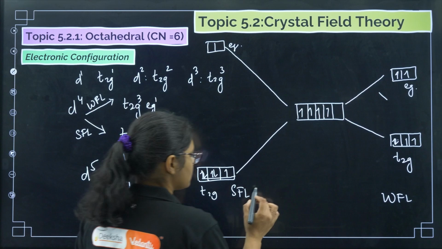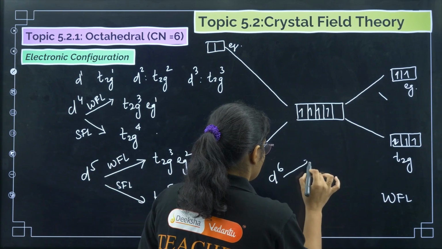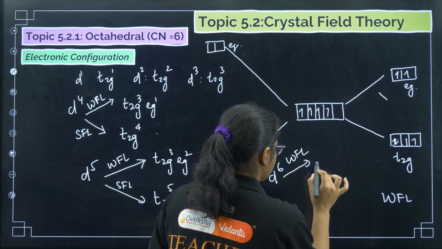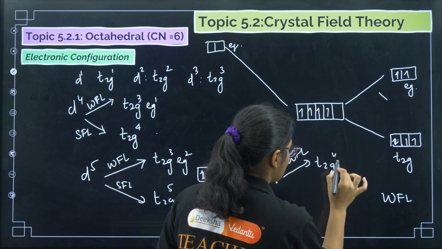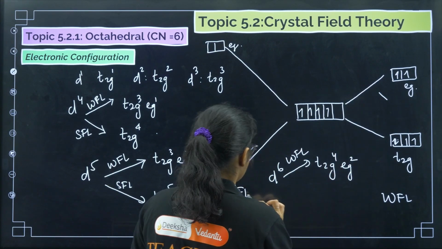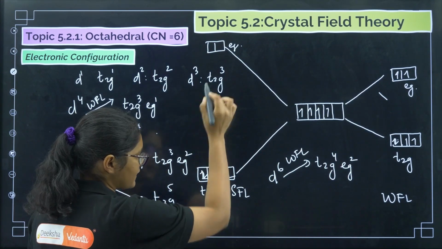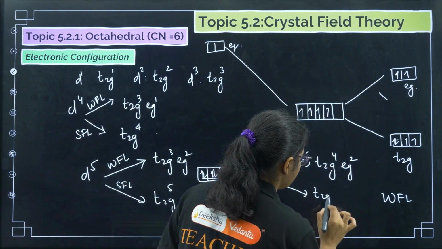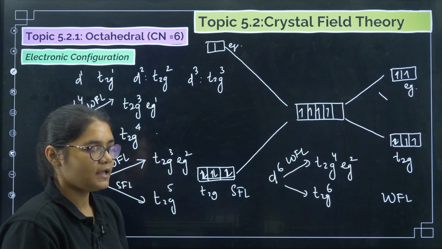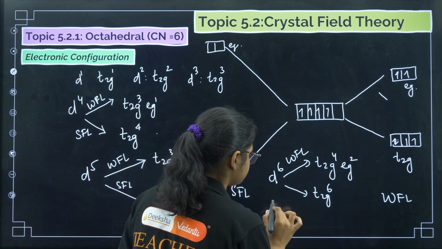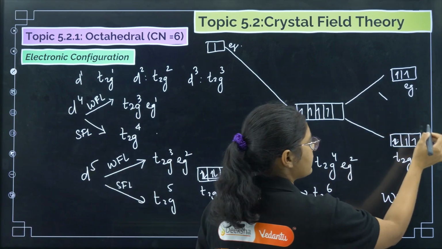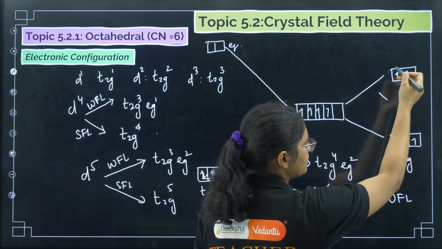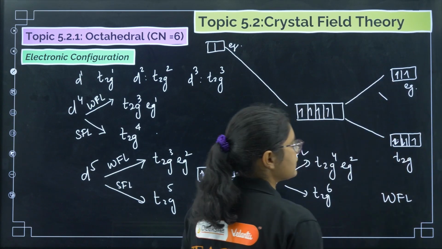So for D6, what will be the configuration? In the weak field ligand, it is t2g4 eg2. Okay, in the strong field ligand, the gap is already very high, so it will go here. So we will have t2g6. Now coming to D7. D7 is also the same, anyhow it has to share the room, so why share in the first floor? Let us share in the ground floor only.